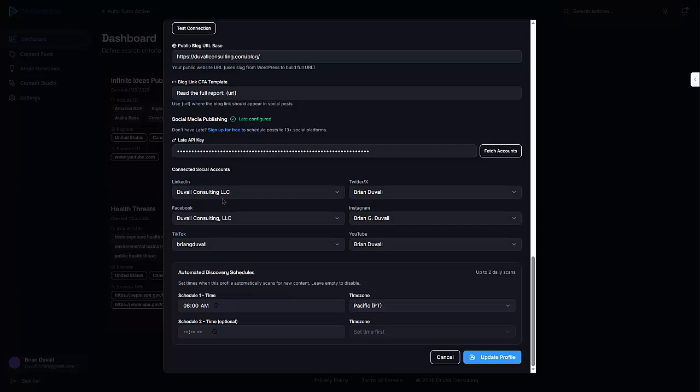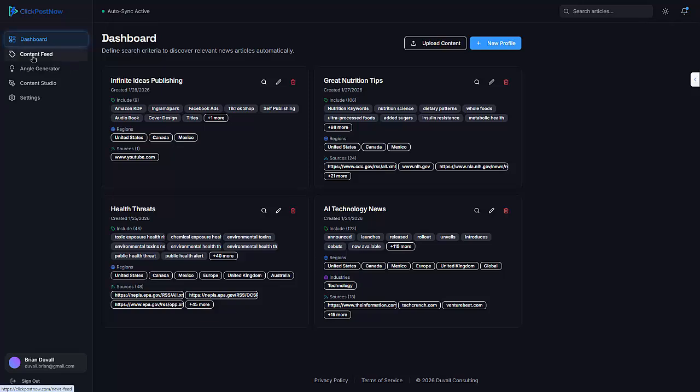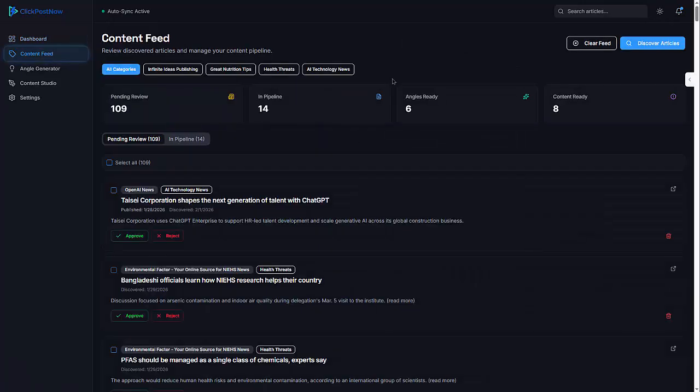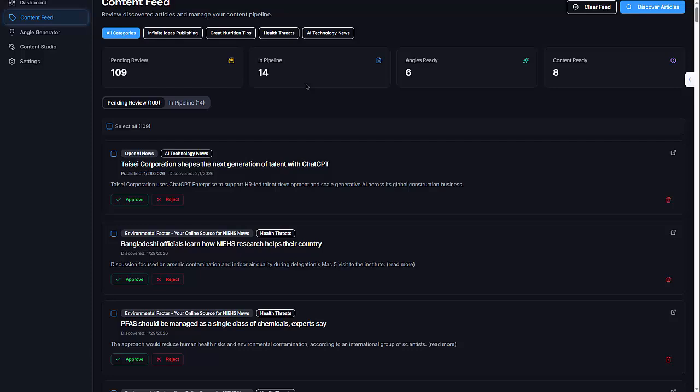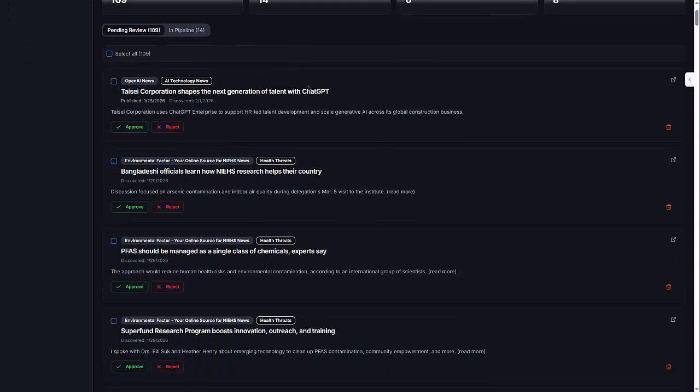And these are my social profiles that are linked. I've got Twitter, Instagram, YouTube, TikTok, Facebook, and LinkedIn. And this automatically runs every morning at 8 a.m. So what happens, we go to the news feed, and every morning I can come in and check after 8 a.m. and I can see the latest articles. I can see when the original article was published, when the scan ran. So I can see that this was run today, just a moment ago.